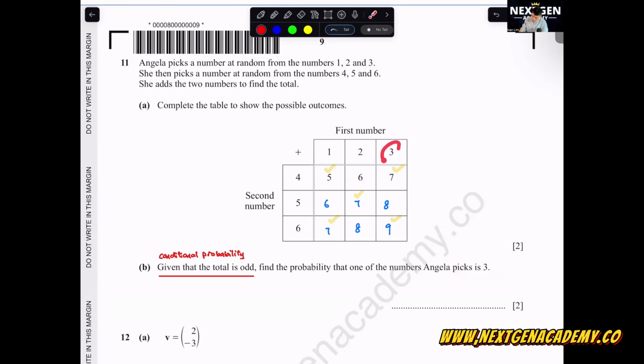So based on these odd numbers, we got this one and this one. So 2 out of 5. Got it? So this will be the answer, 2 over 5. Why is it a 2-mark question? If you write something over 5, they give you 1 mark already.